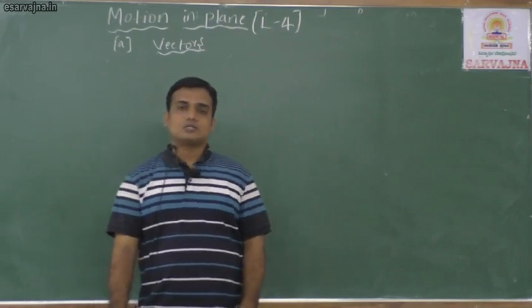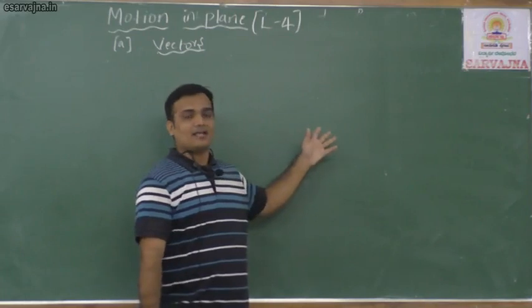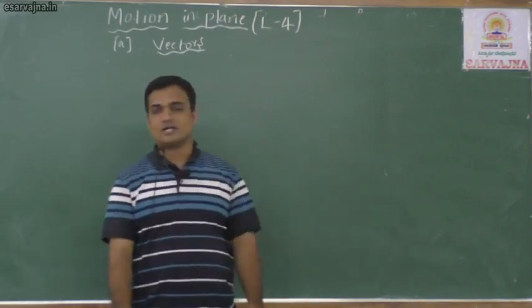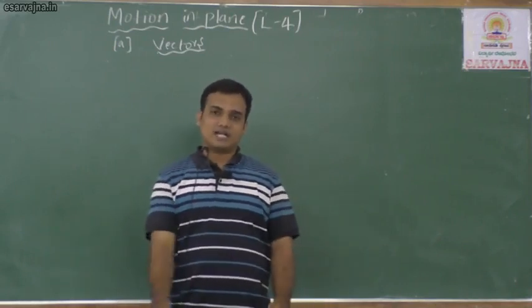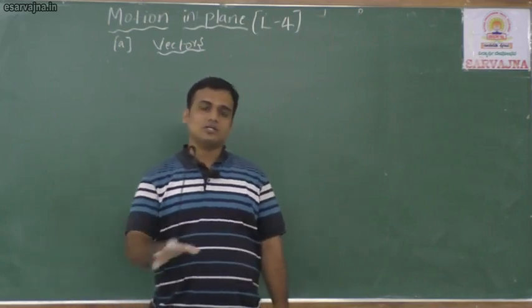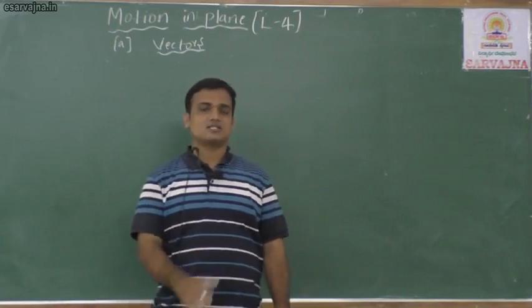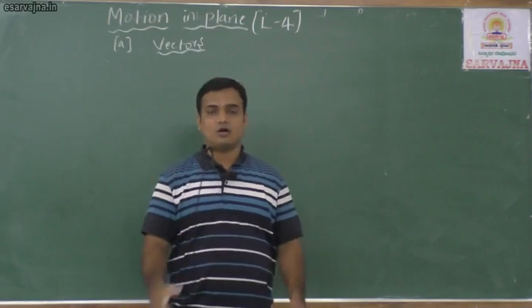Whenever you start any method, either triangle law, parallelogram law, or polygon law of vector addition, you must write the statement. Without writing the statement, if you do the derivation, you will not get marks. By using this statement only you come to know what the law is.